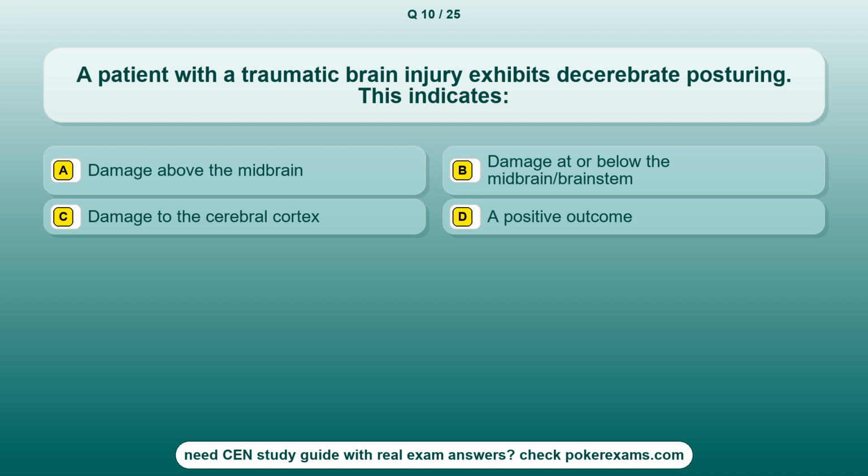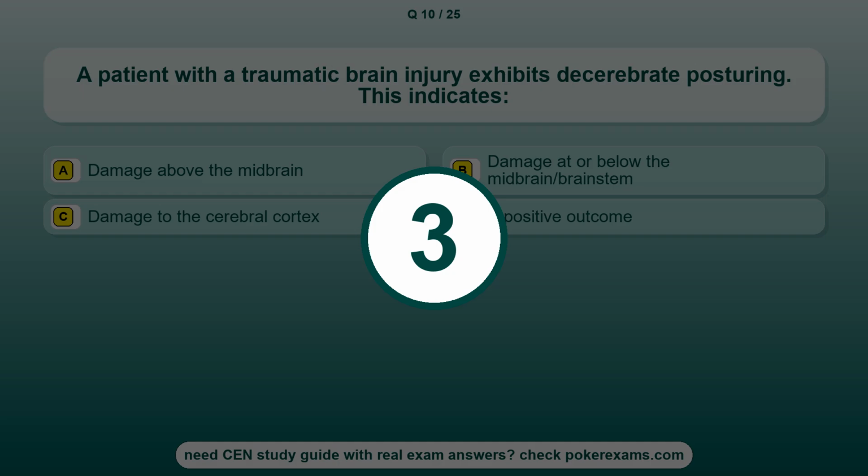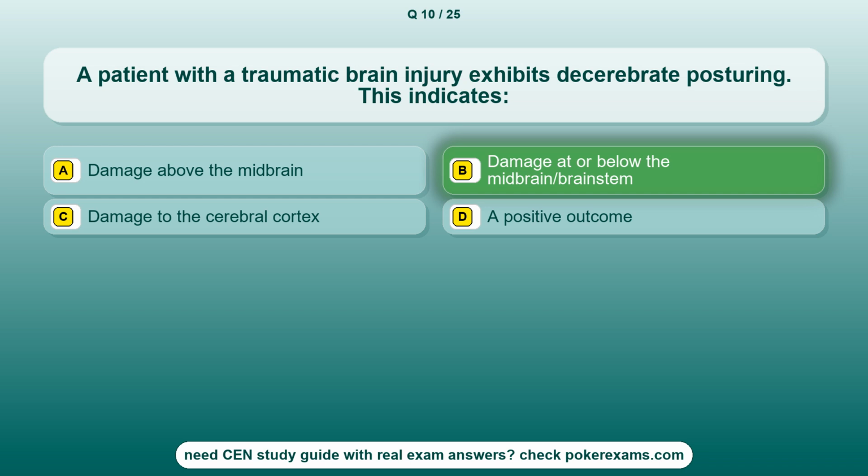Question 10. A patient with a traumatic brain injury exhibits decerebrate posturing. This indicates Option A. Damage above the midbrain. Option B. Damage at or below the midbrain/brainstem. Option C. Damage to the cerebral cortex. Option D. A positive outcome. The correct answer is option B. Damage at or below the midbrain/brainstem.